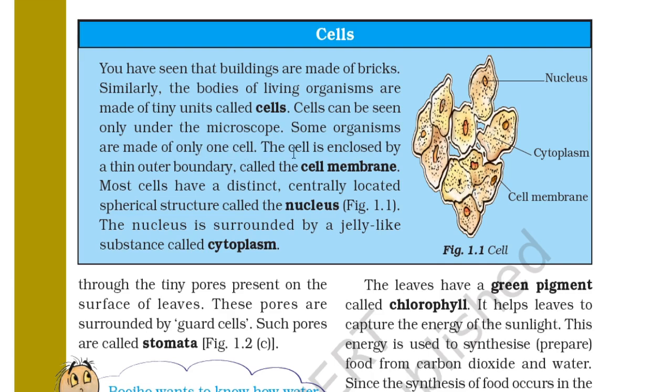The cell is enclosed by a thin outer boundary called the cell membrane. Most cells have a distinct, centrally located, spherical structure called the nucleus. This is the nucleus, from where the power is generated in the cell. The nucleus is surrounded by a jelly-like substance called cytoplasm.